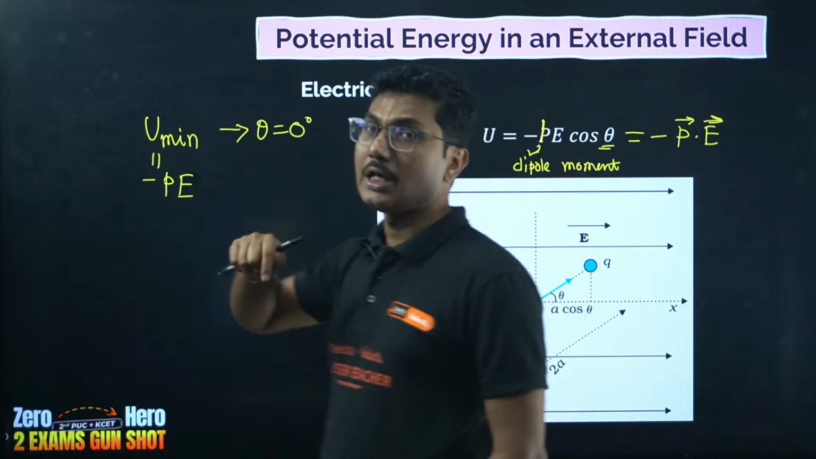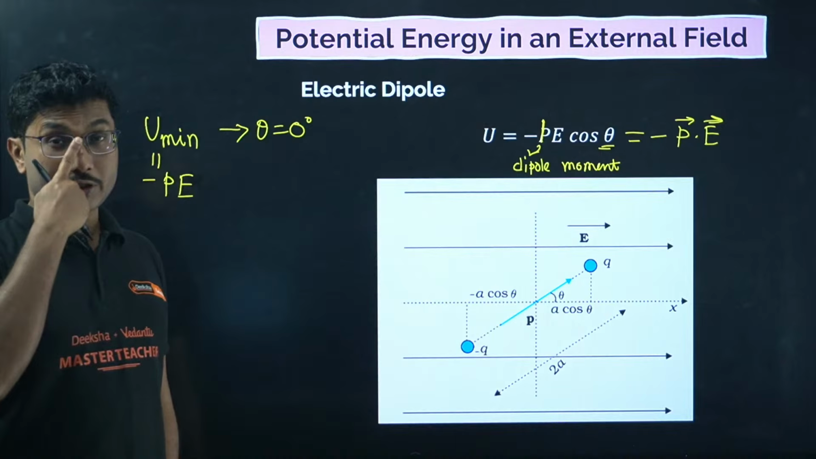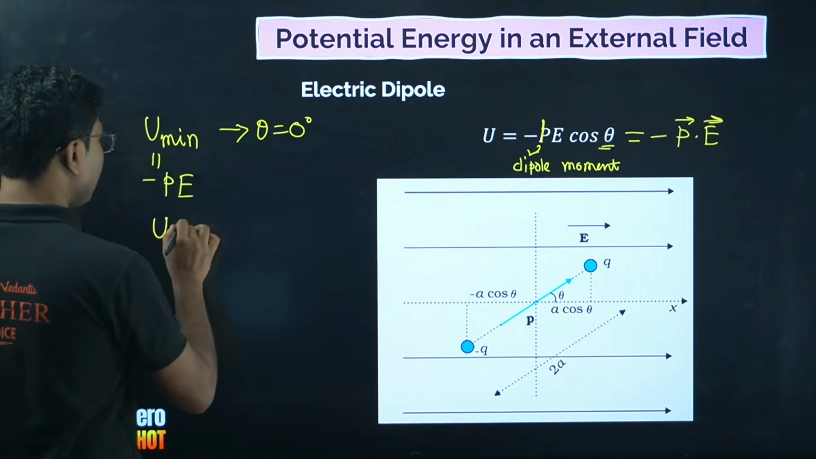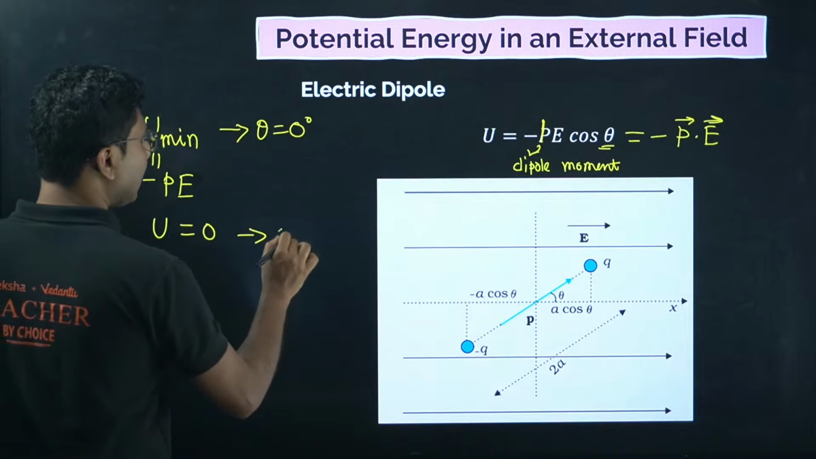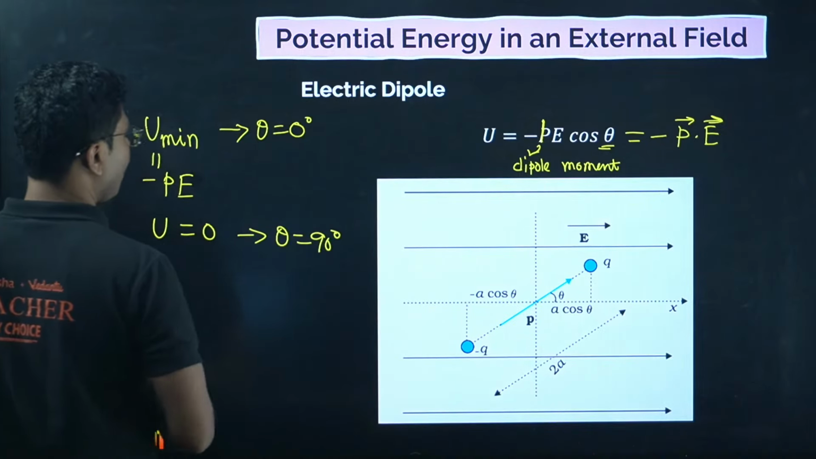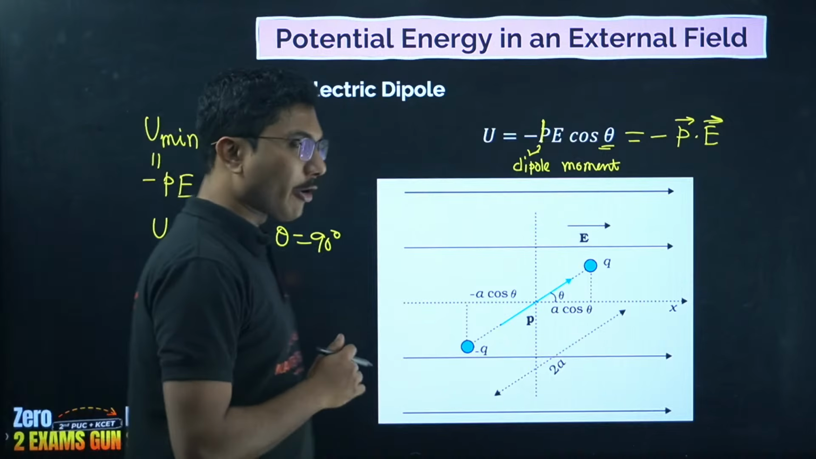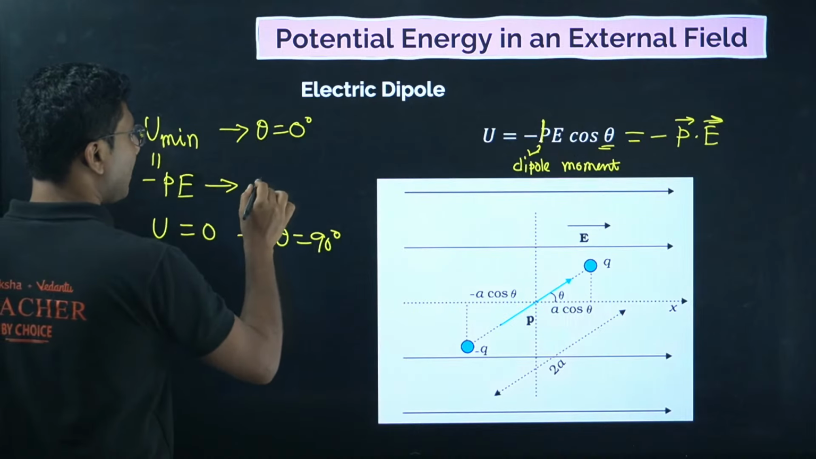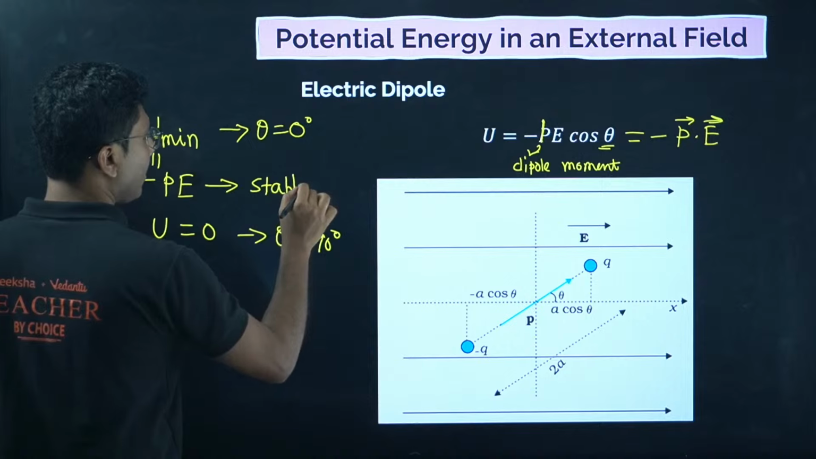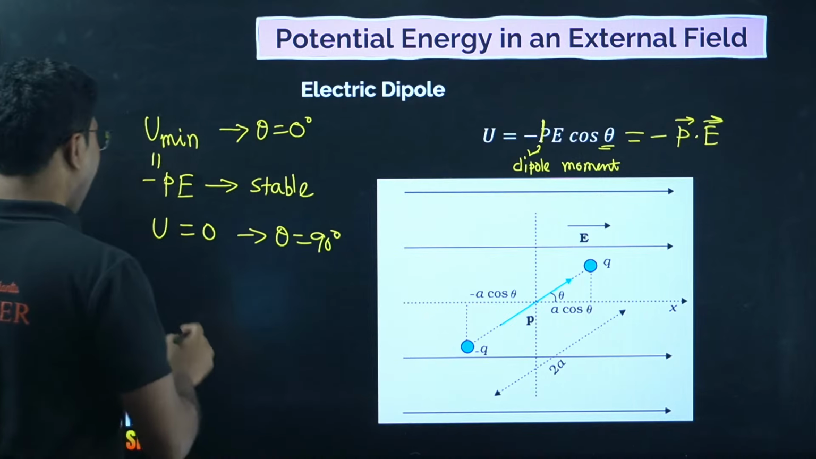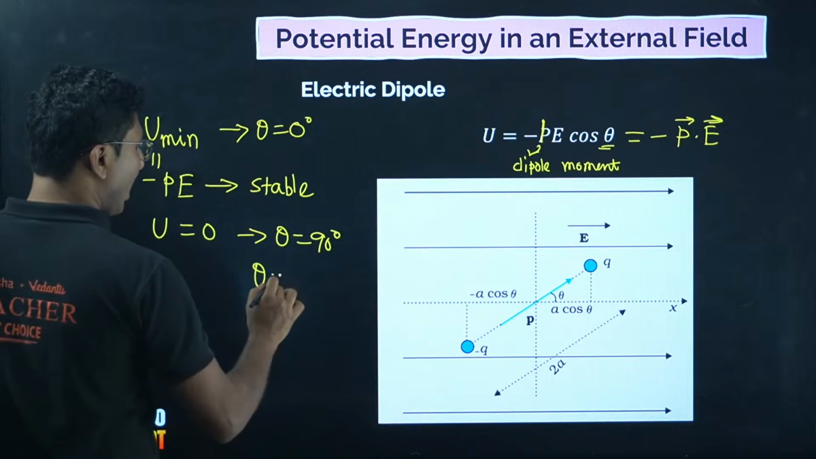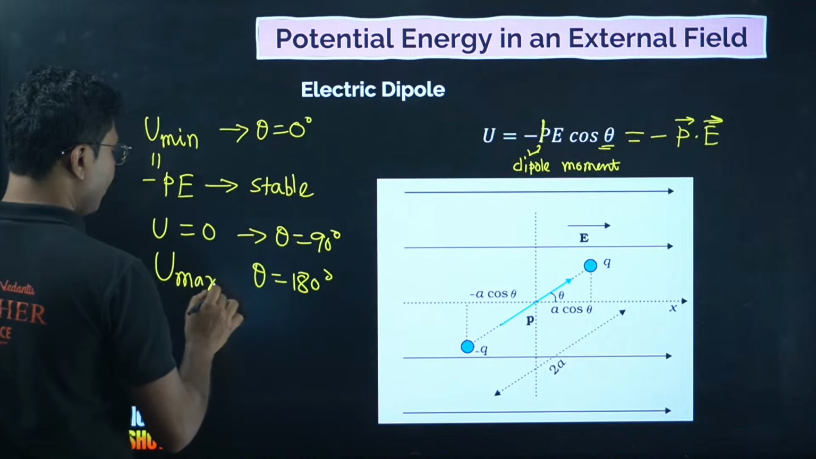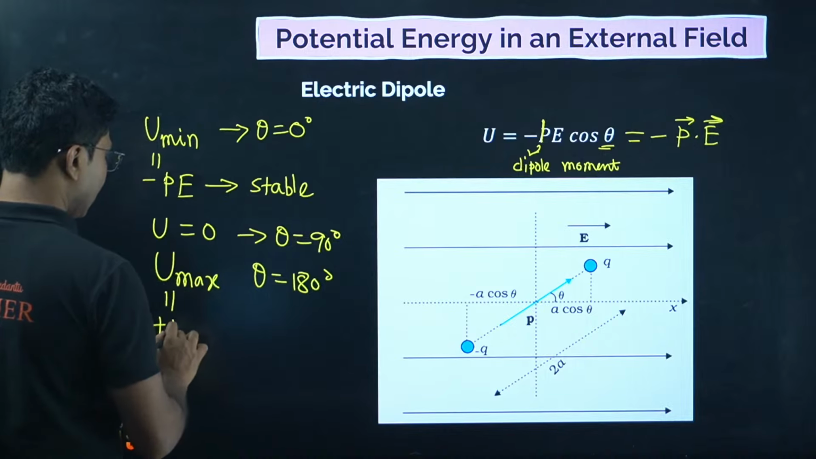Many students make mistakes. Whenever they are asked what is the minimum value of potential energy, they mark theta 90 degrees. U is equal to 0 at theta equal to 90 degrees, but this is not the minimum value. Also, one important point is that if the potential energy is minimum, then we say that the dipole is in stable equilibrium. And if you put theta equal to 180 degrees, very interestingly, the potential energy is maximum, which is equal to +pE.